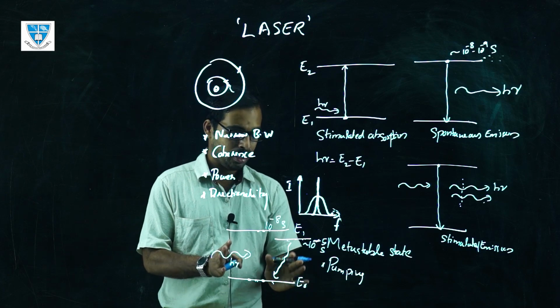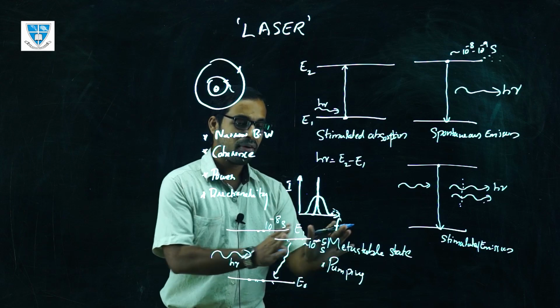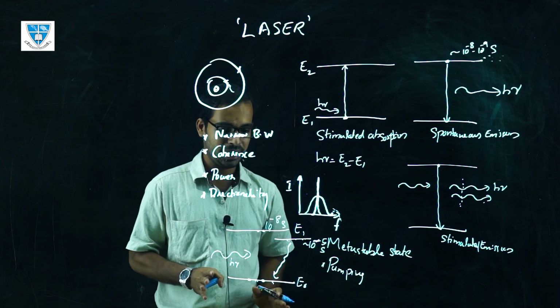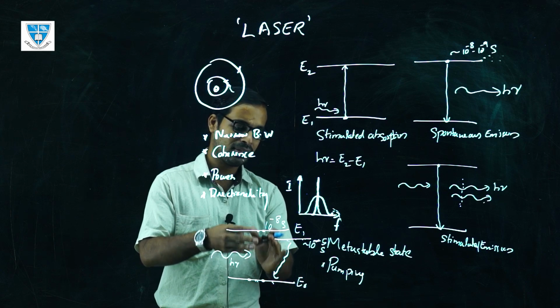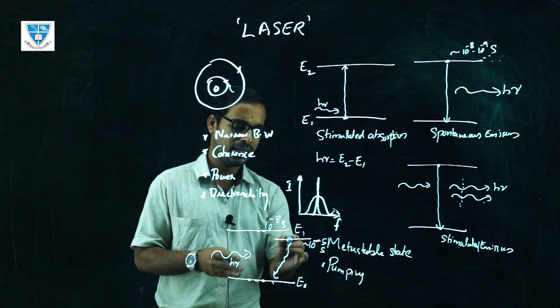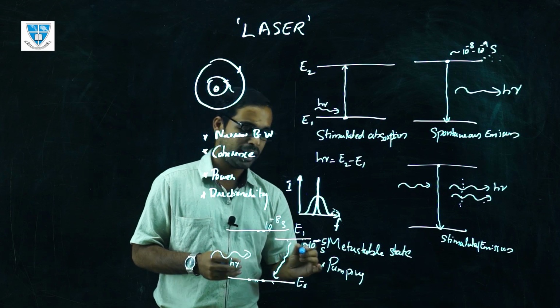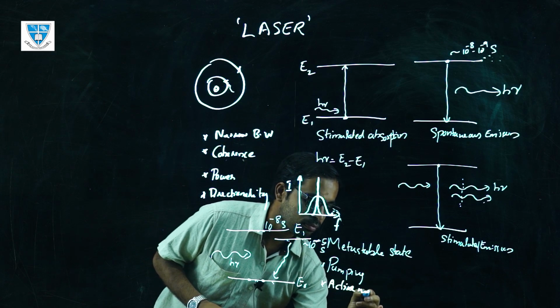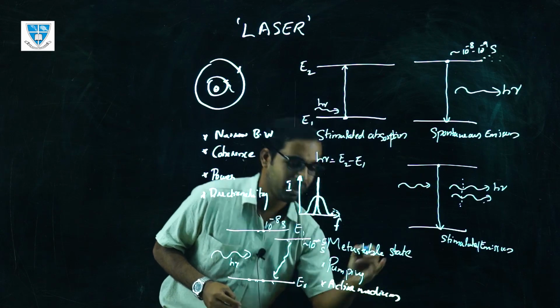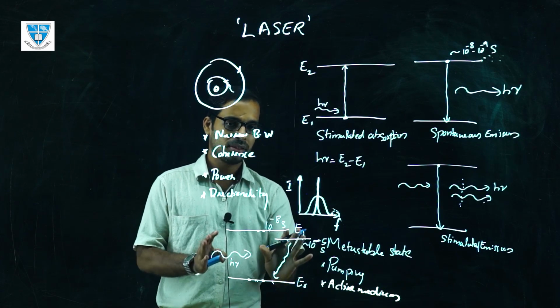We need a metastable state. In order to have a metastable state, we need an active medium. The active medium means the medium in which we can have this kind of energy levels with metastable states. So we need an active medium with metastable states, and we need to pump this process.